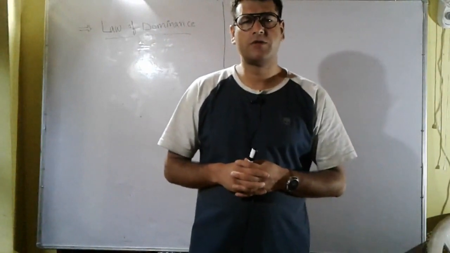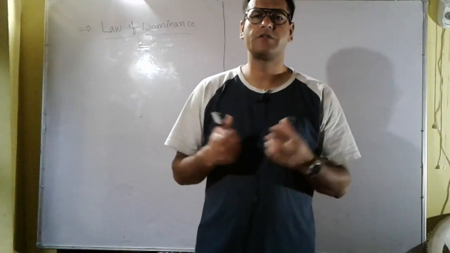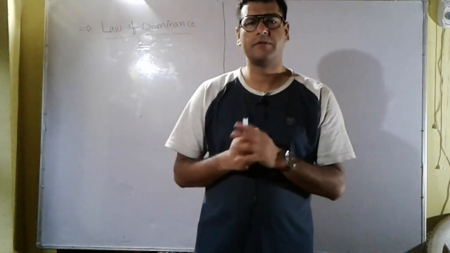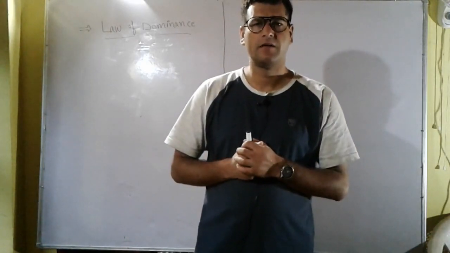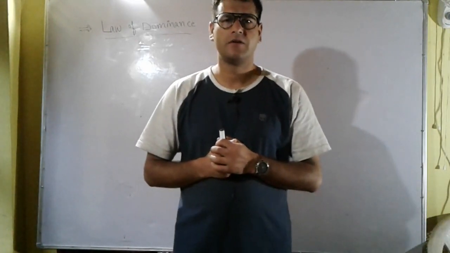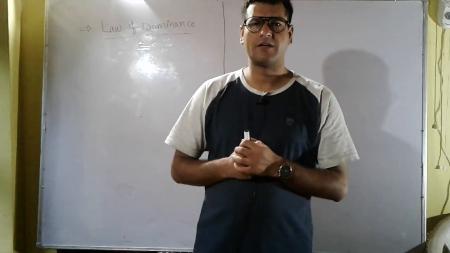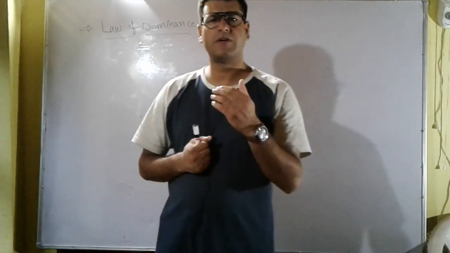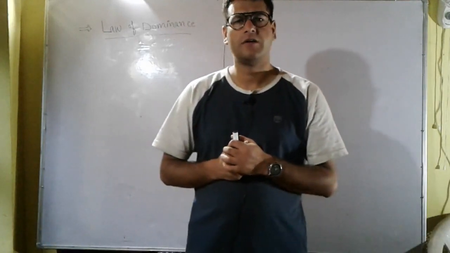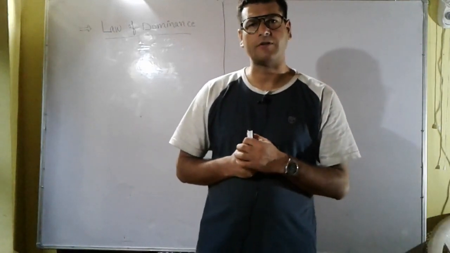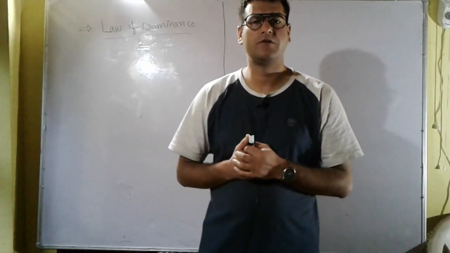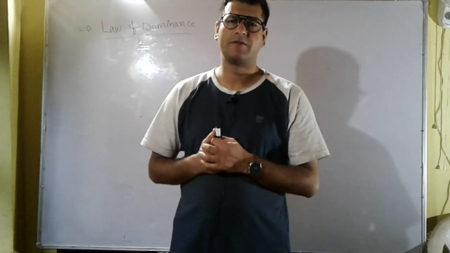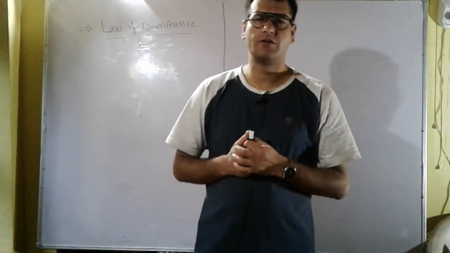Today we will talk about the law of dominance. What is the law of dominance? The law of dominance states that in a heterozygous individual, a character is represented by two contrasting alleles. Out of the two contrasting alleles, the allele which expresses itself in the phenotype of an individual is known as the dominant allele, and the allele which does not express itself in the presence of the dominant allele is known as the recessive allele.